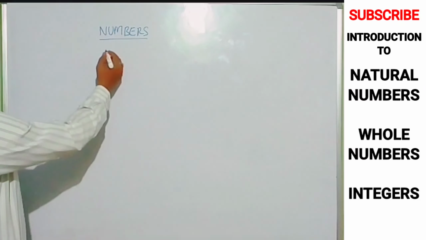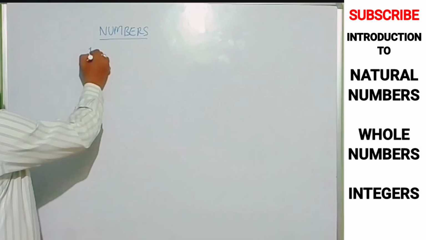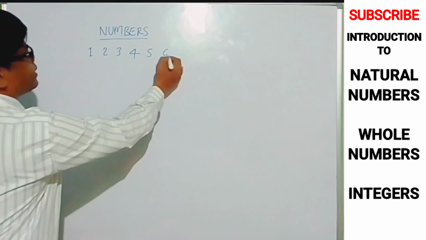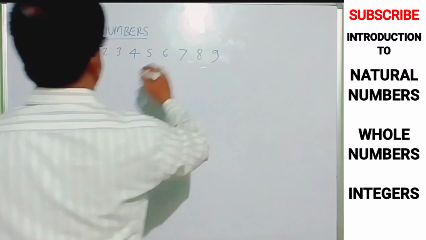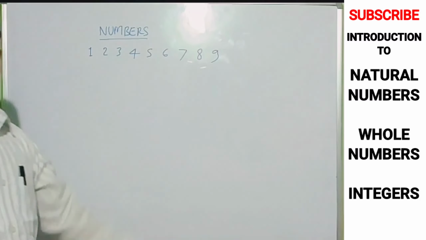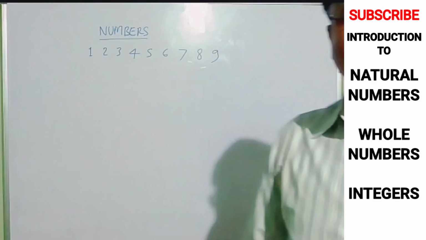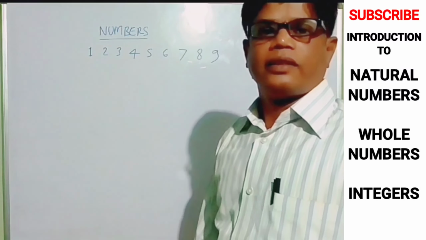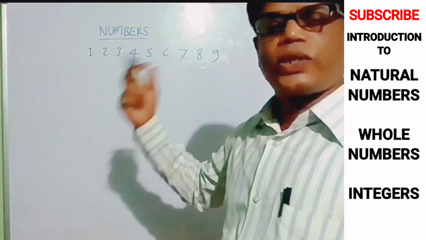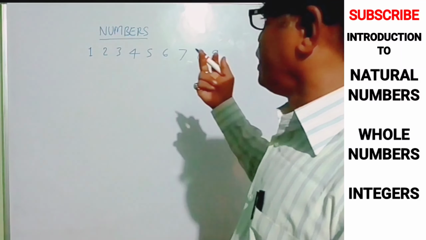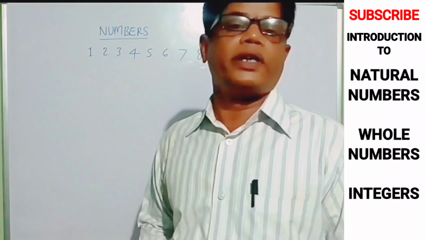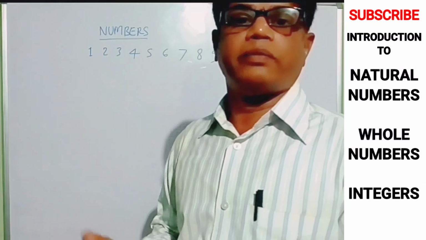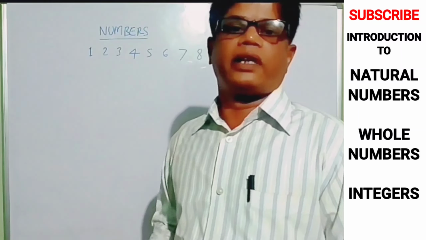Numbers, what are the numbers? On a day-to-day basis we are saying 1, 2, 3, 4, 5, 6, 7, 8, and 9. These are the numbers. 9 numbers are there. These are the 9 digits. The history behind the invention of these 9 numbers is a long history, maybe from mathematicians 1000-2000 years back, if we go and find.